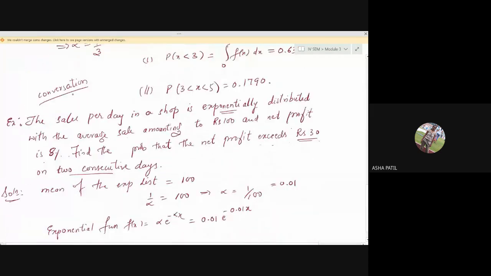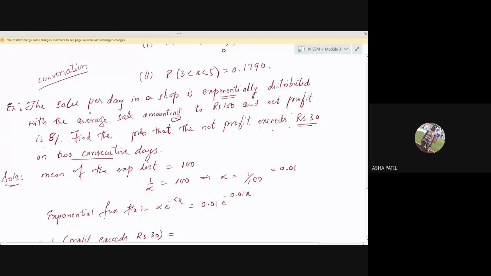Now check out in this example what is there. Sales is exponentially distributed and it is amounting to rupees 100. So average sales is rupees 100, whereas the question asked is about net profit. Profit exceeds rupees 30. Are we getting my point?